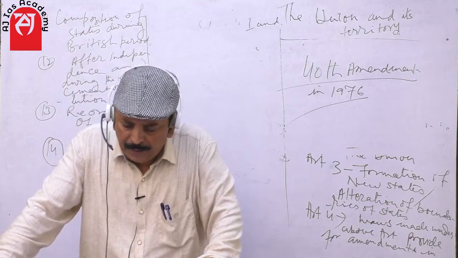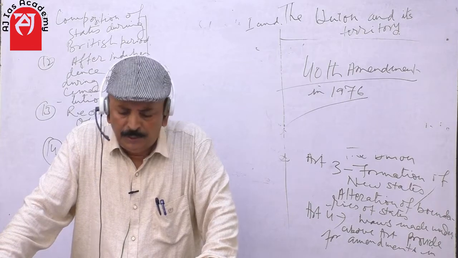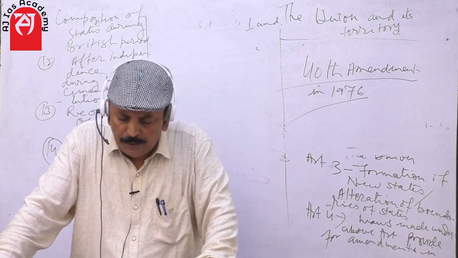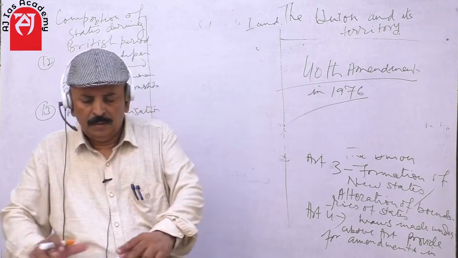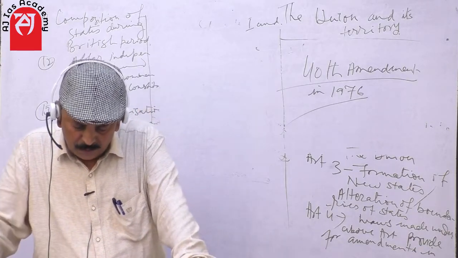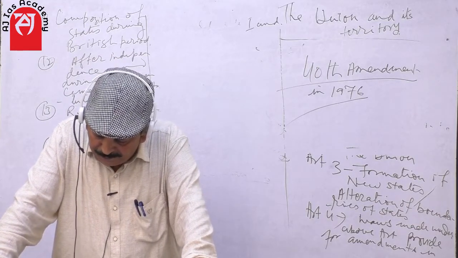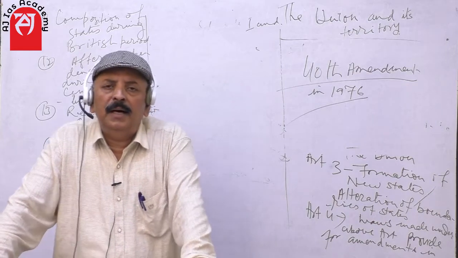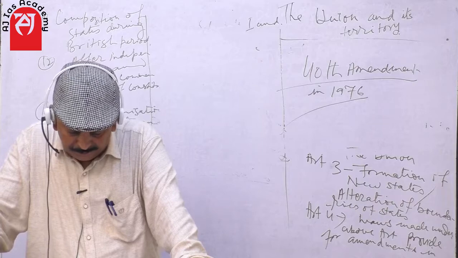You see, when Burma was separated, can anybody tell me? This question is always asked in the UPSC prelims examination.